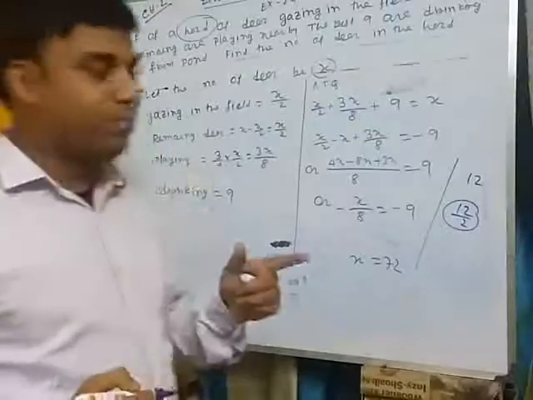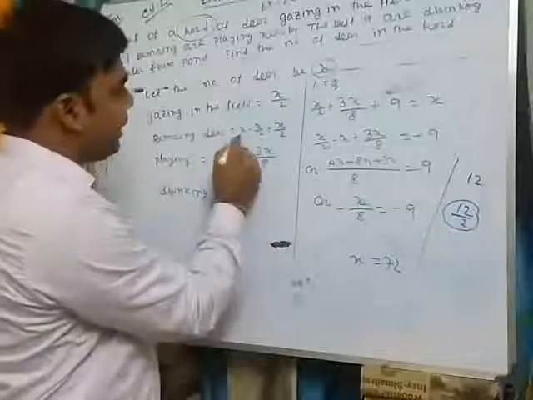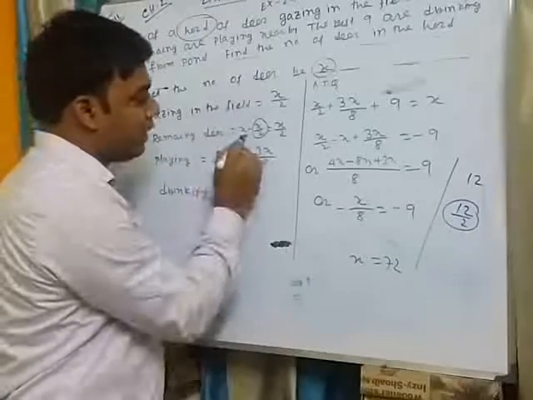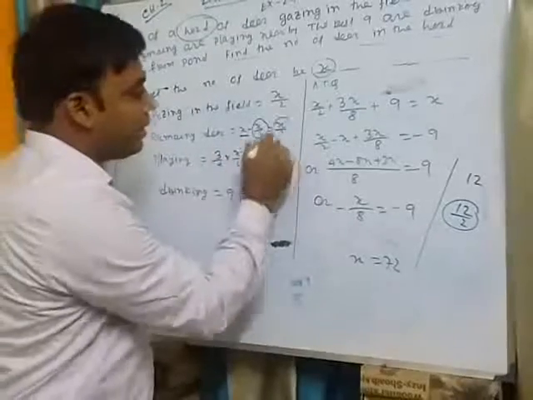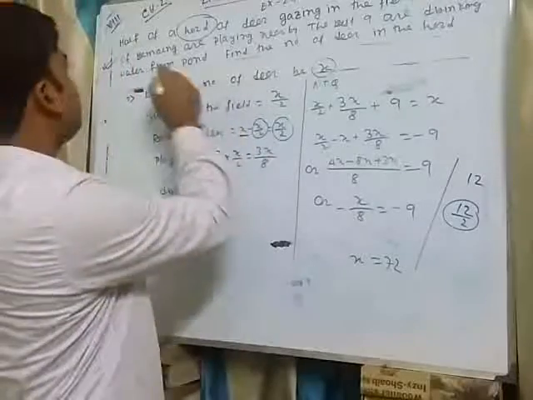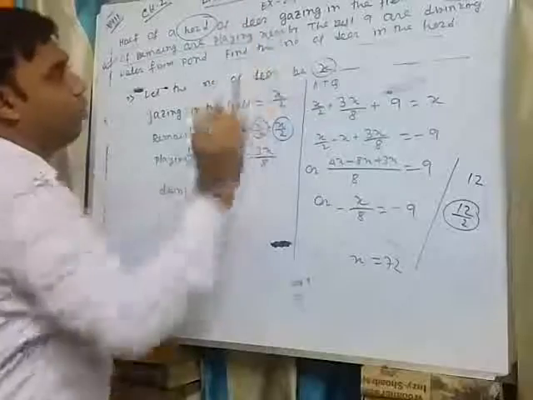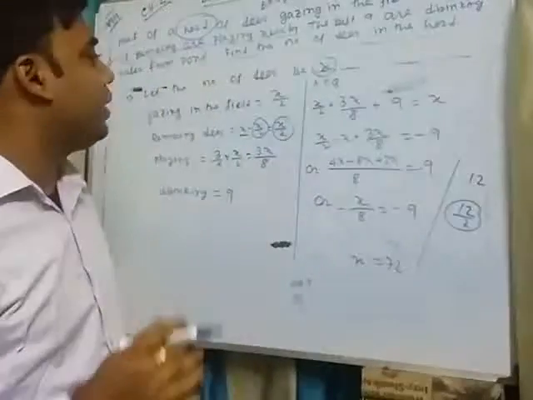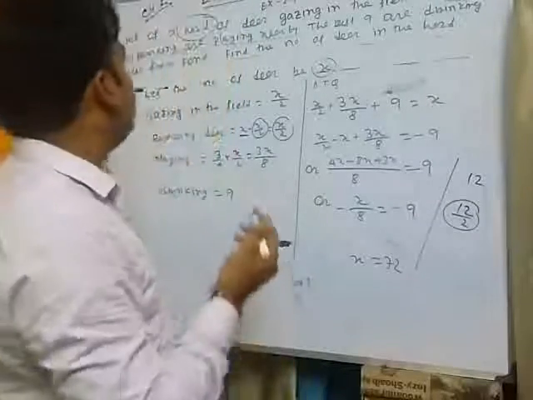If half of the deer are grazing, then the remaining deer is x minus x/2. Total number of deer is x, so x minus x/2 is x/2. Remaining deer is x/2. And 3/4 of the remaining are playing. How many deer are playing there?